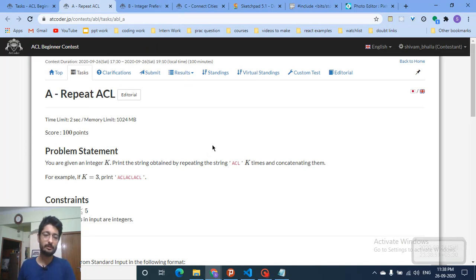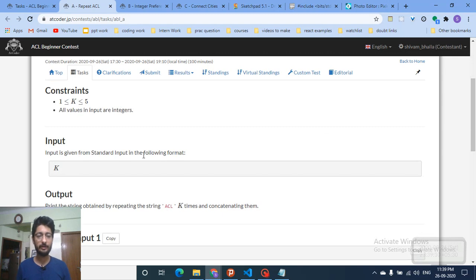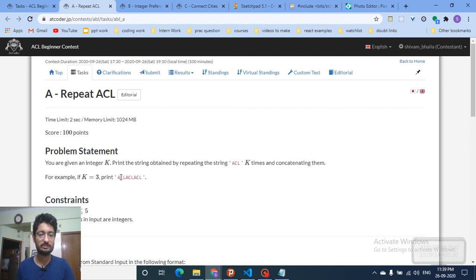It is very simple, in which you are given an integer k. You have to print the string obtained by repeating ACL k times. If you are given k equal to 3, you have to print ACL, ACL and ACL. So you just take the input of k and print out ACL k times. I don't have to show the code for this. It's very simple.